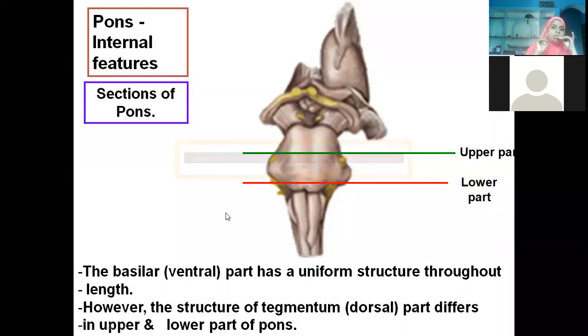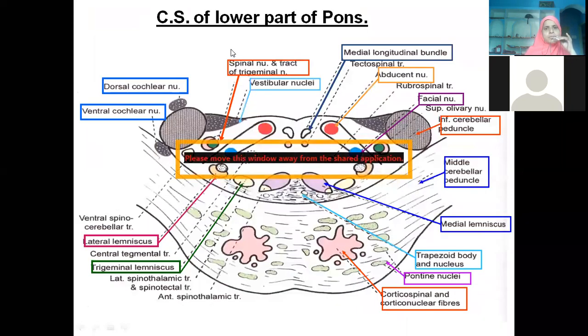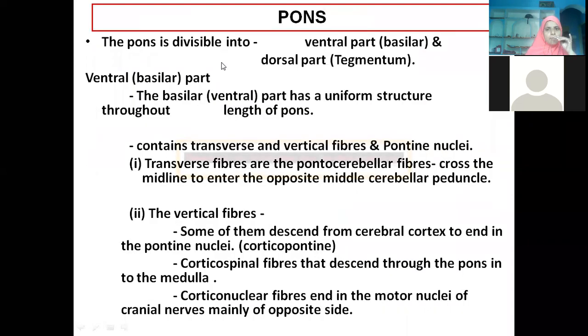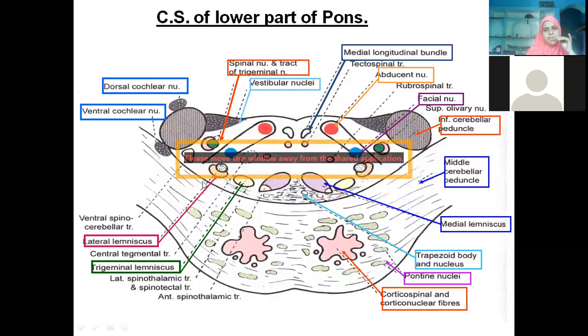Again, we will take sections at two levels. Simple names: lower pons and upper pons. We will go with better pictures. So this is the first section. We are finding the lower part of the pons. So we have two parts. See, I told you, this is the ventral aspect and this is the dorsal aspect. What are the two names we have given? Just now I told you. The ventral part is basilar, the dorsal part is tegmentum. The basilar part and this is the tegmentum part.